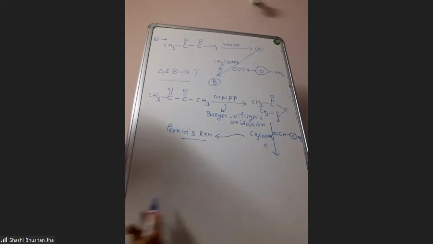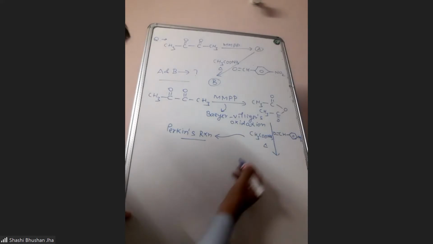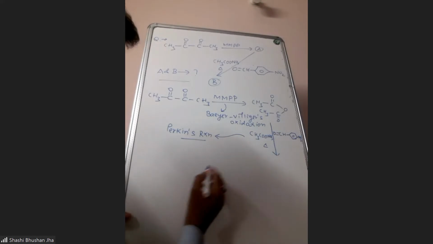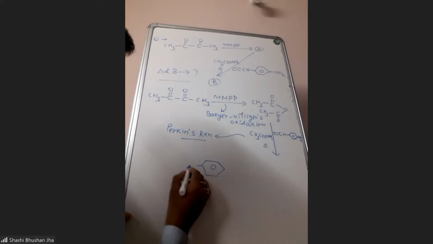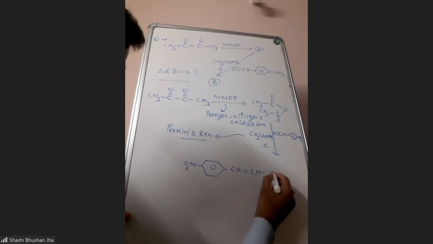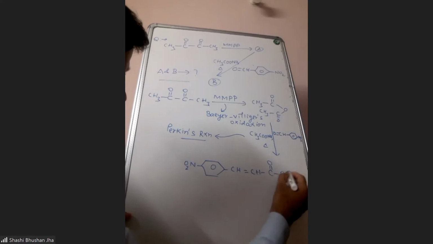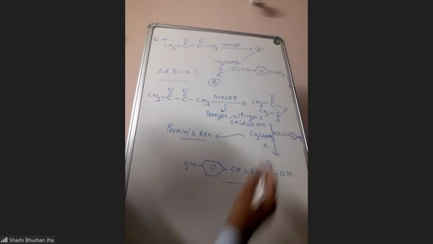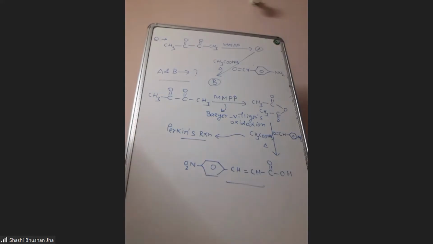And you know, in the Perkin reaction, the product is an alpha beta unsaturated carboxylic acid. So the product is going to be this here. This is a product which is nothing but para-nitrocinnamic acid.